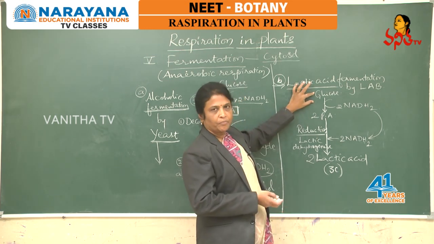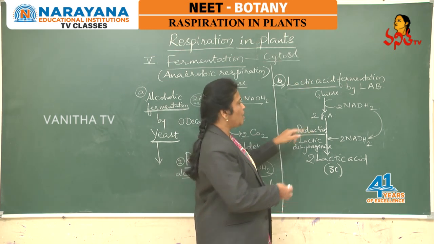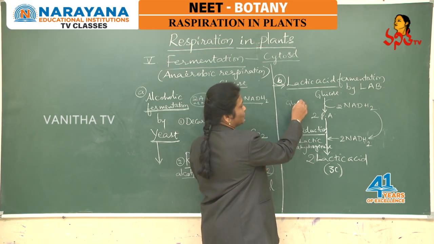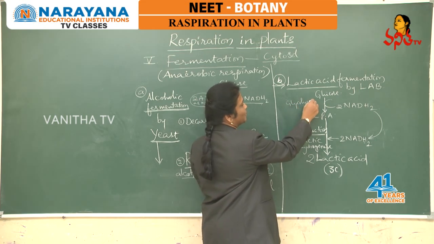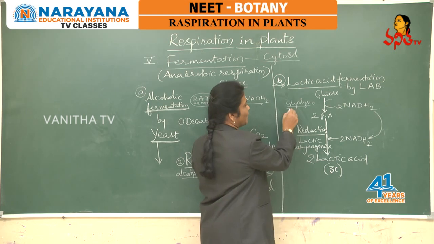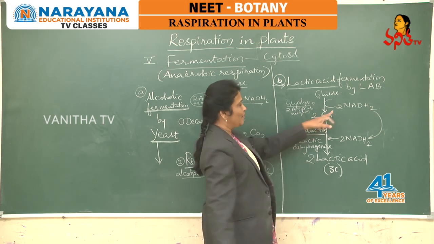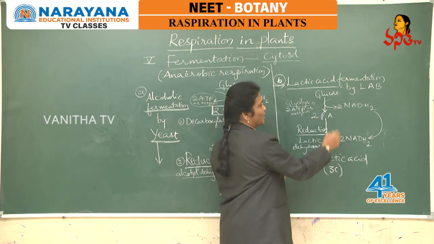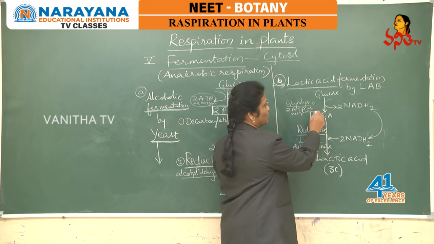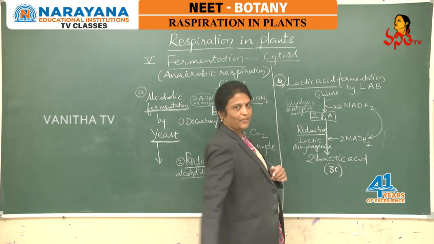And here also the simple substrate glucose molecule undergoes glycolysis. No doubt glycolysis is common and yields 2 ATP as net gain added to the cytosol, and 2 NADH molecules added to the cytosol, and glucose splits into 2 molecules of pyruvic acid.